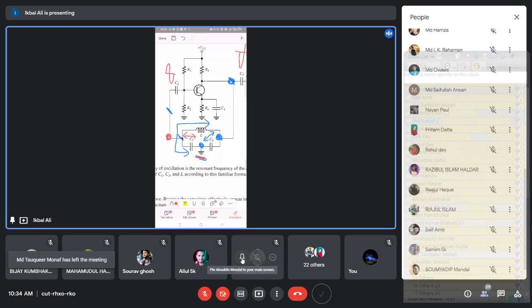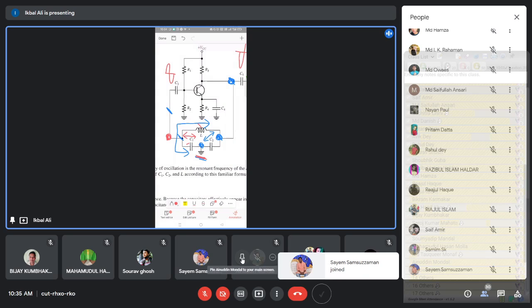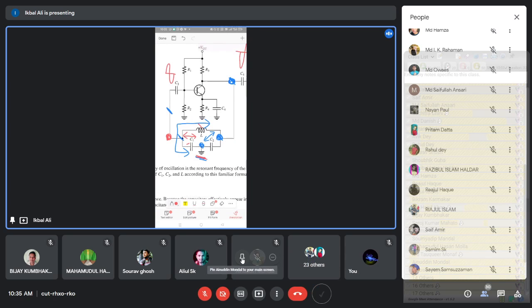And that should be a fraction of the output voltage. Why? Because the entire output voltage is developed across L and C1 in series, and only the voltage across C1 is feedback. Only the fraction, that means the voltage across C1, is fed back to the input side.